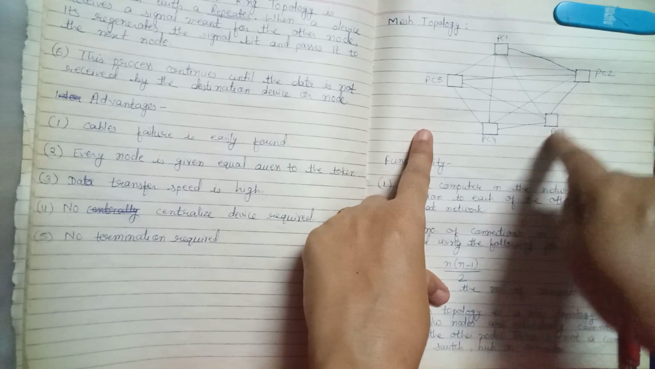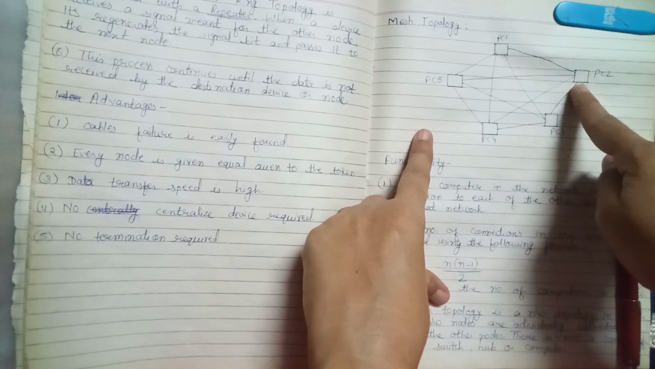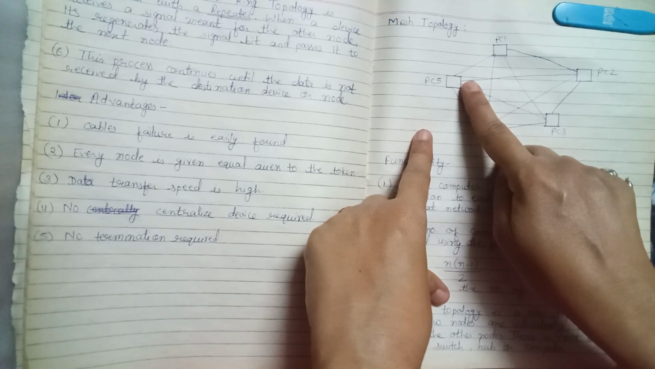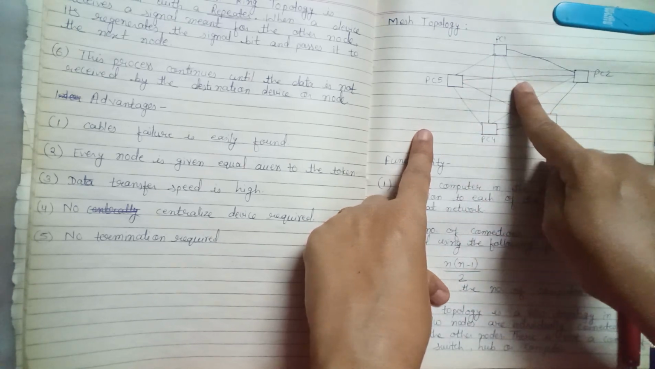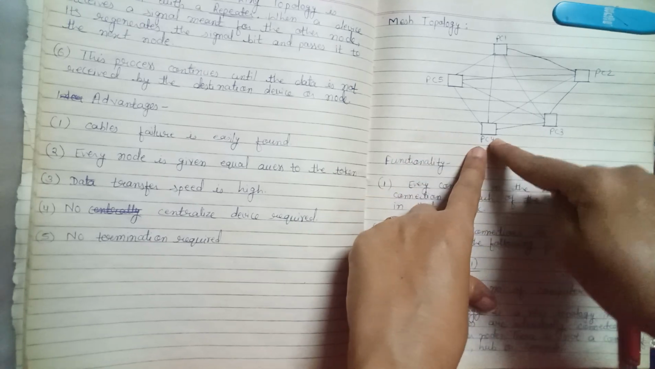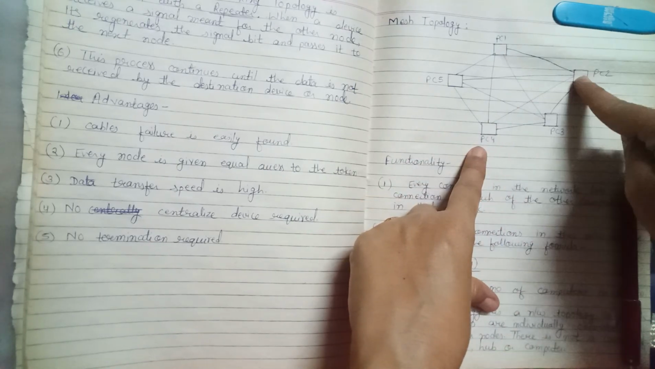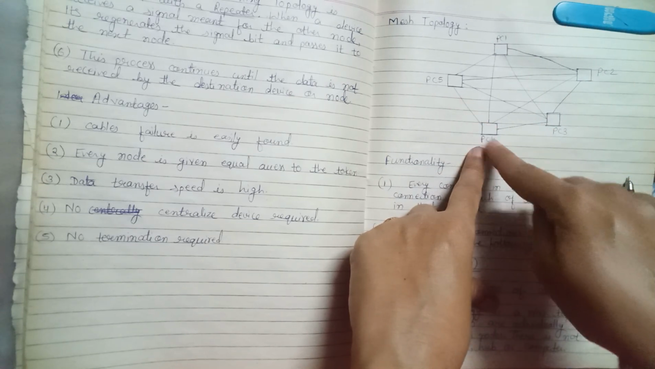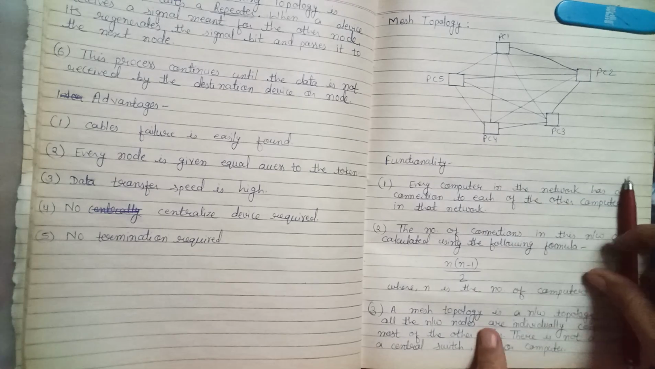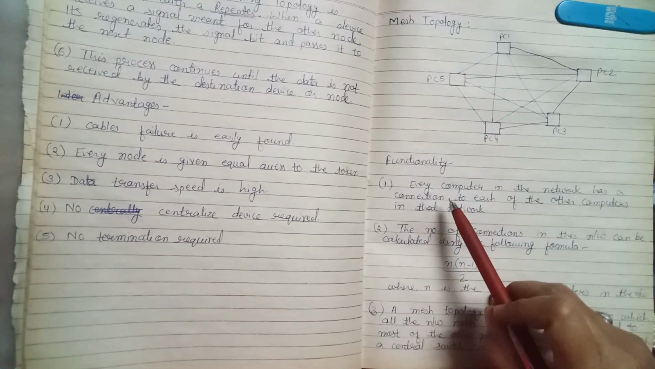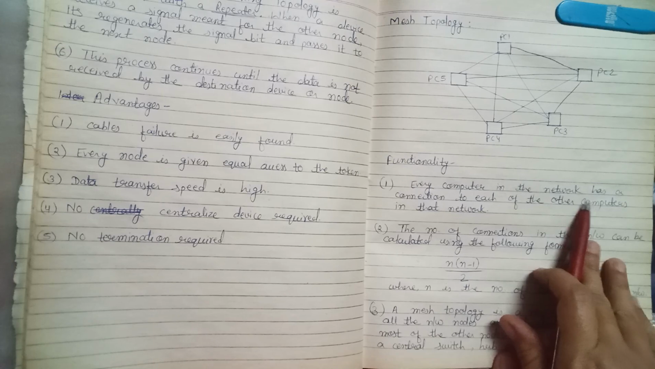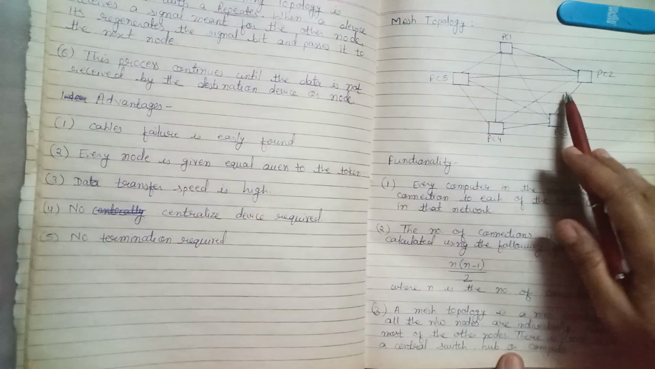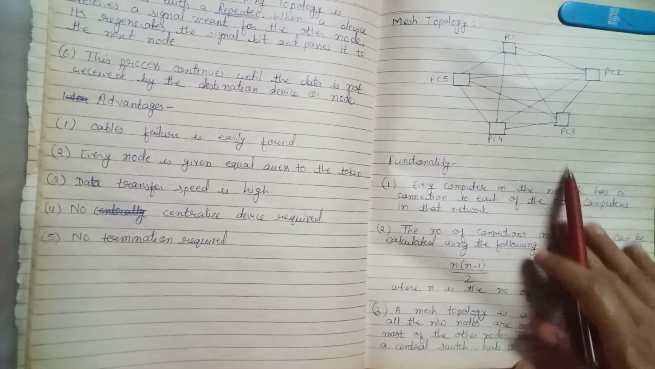Similarly, every node in the mesh topology has a dedicated link with another node within the network. Like PC4 is connected to PC1, PC2, PC3 and PC5 with a dedicated link. Now see its functionality. Every computer in the network has a connection to each of the other computers in that network, as we have just seen.